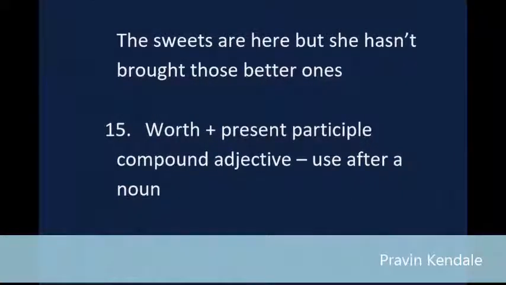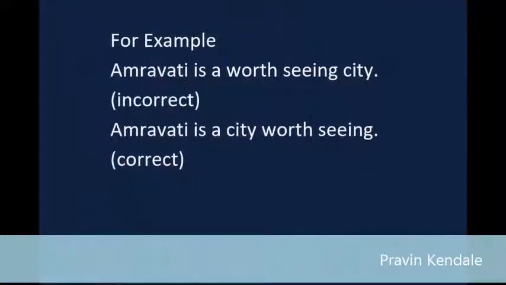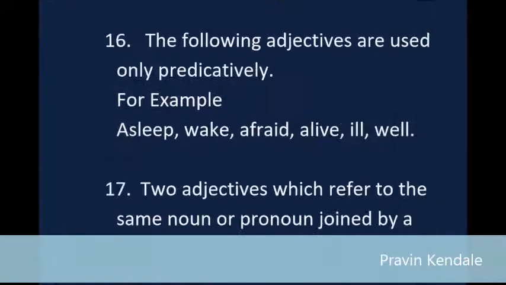15. "Worth" and a present participle compound adjective are used after a noun. For example: "Amravati is a worth-seeing city" is incorrect. "Amravati is a city worth seeing" is correct. 16. The following adjectives are used only predicatively: asleep, awake, afraid, alive, ill, well. 17.